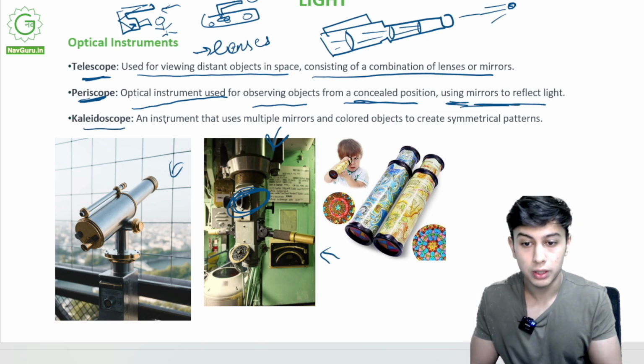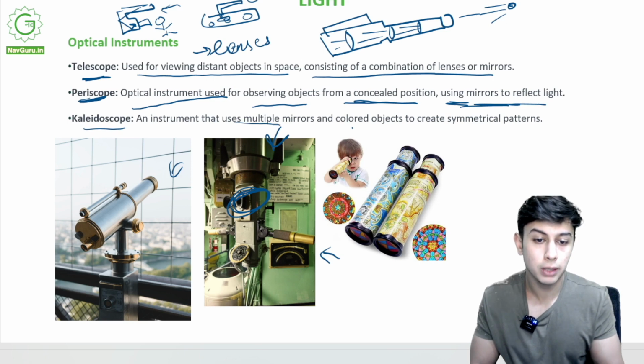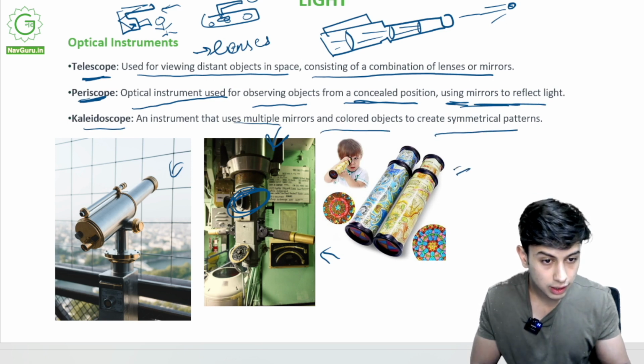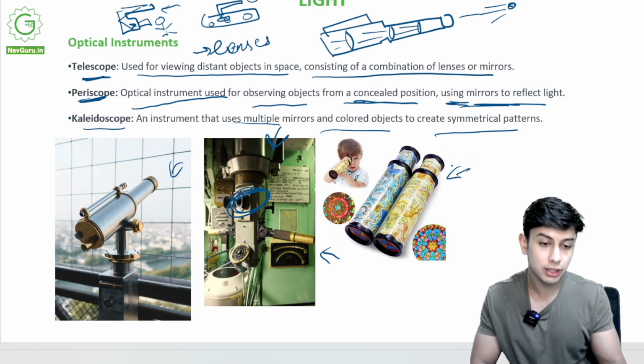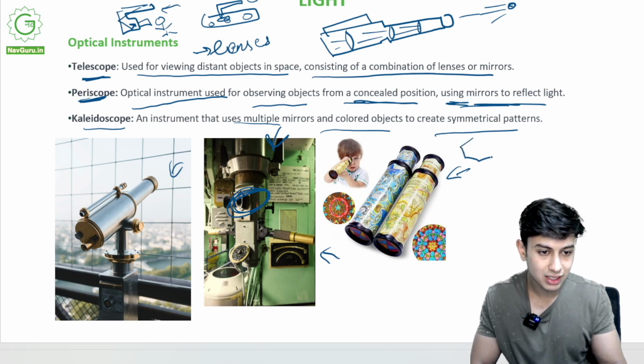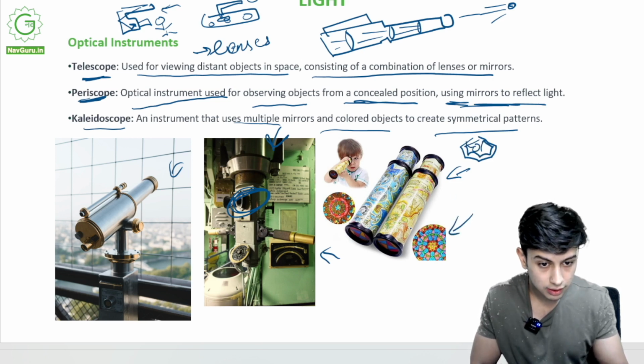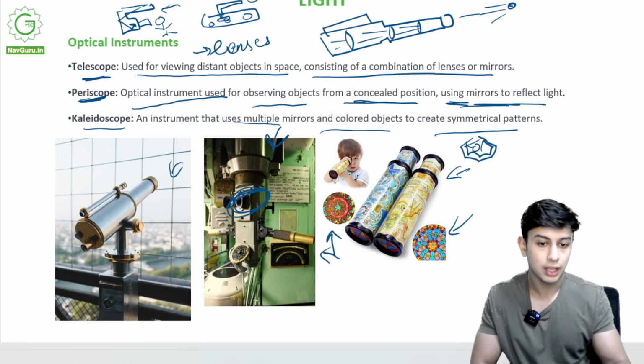A kaleidoscope, an instrument that uses multiple mirrors and colored objects to create symmetrical patterns. Here is a kaleidoscope. If you've seen inside a kaleidoscope, it is a hexagonal arrangement of placed mirrors. There is a small image and it makes a beautiful pattern like this. This is used in kaleidoscopes.